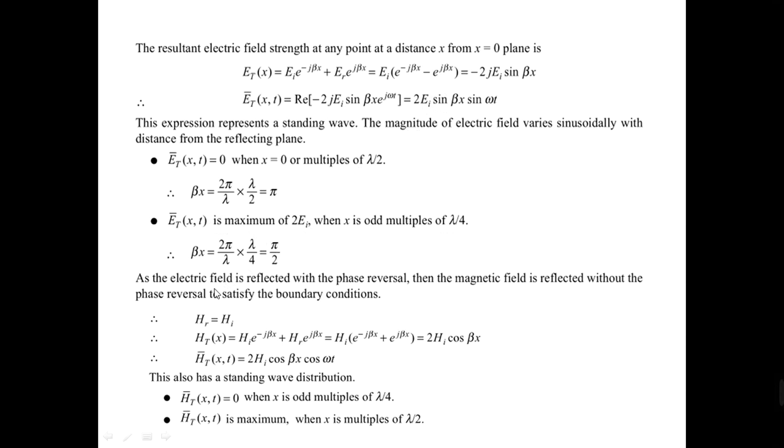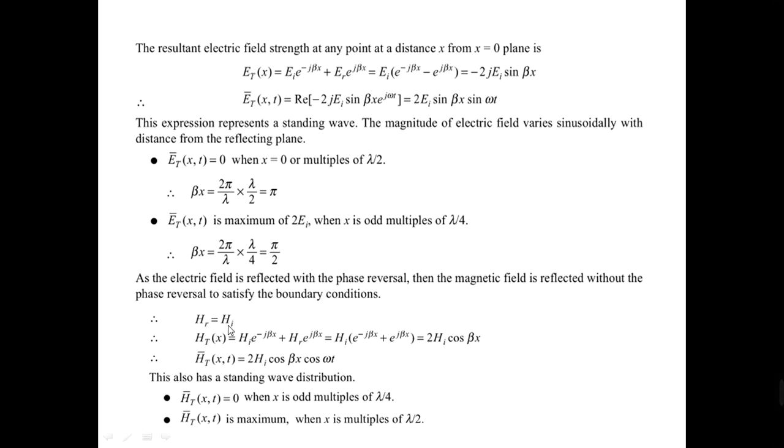So as a result, the electric field is reflected with a phase reversal. Then the magnetic field is reflected without phase reversal to satisfy the boundary conditions. As I told you earlier, at the boundary, the electric field changes its direction, but there is no change in the direction of the magnetic field component.